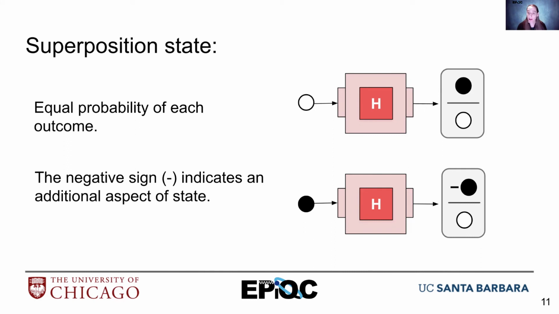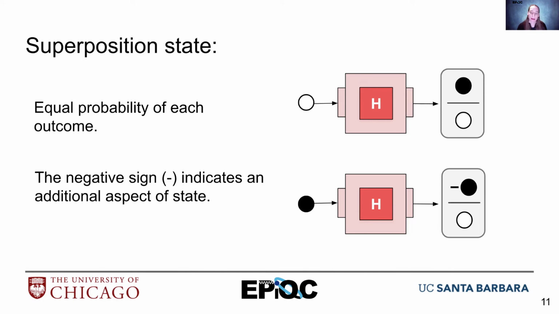It turns out that an H gate we know has a 50-50 probability of measuring black or white. So this is something we've already observed, and so we know this to be true. So we're going to depict it this way with a rounded rectangle with black and white, which means equal probability of black and white. No matter how many things I have in this block, it means that there are equal probability of each of them. So because there are two of them, that means it's a 50-50 probability of the black or the white.